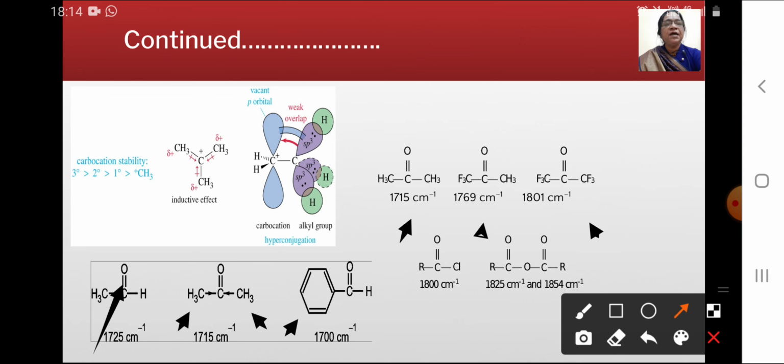If all the hydrogens of the two methyl groups are replaced by fluorine atoms, then it again increases up to 1801. Now see here, also in acid halides and anhydrides, the carbonyl stretching frequency is high due to the presence of electronegative atoms, that is the -I effect.